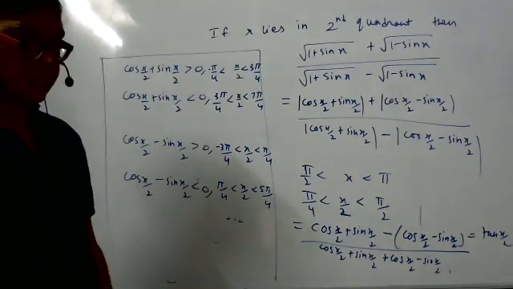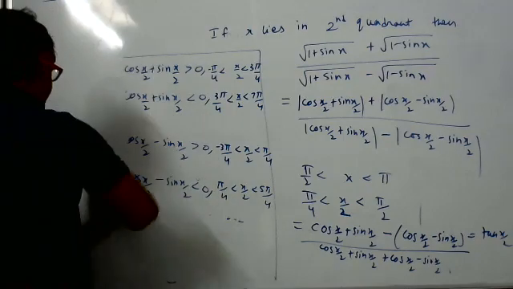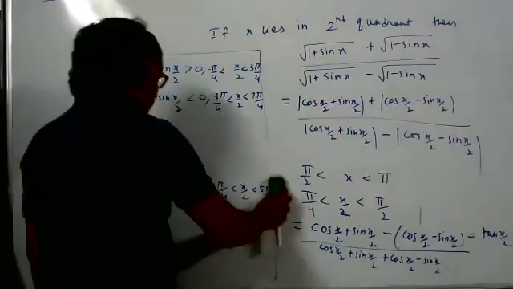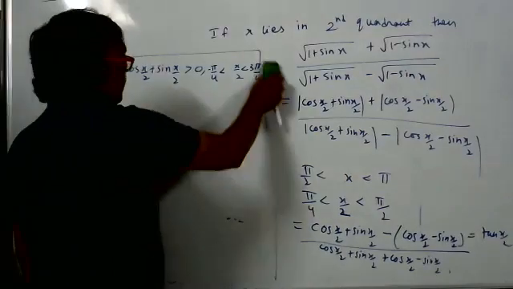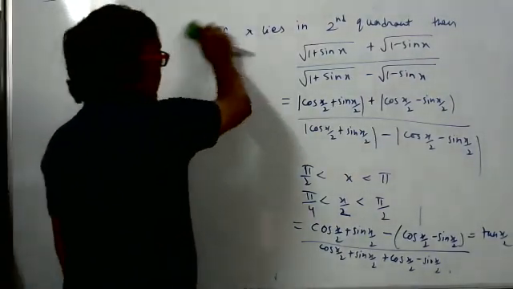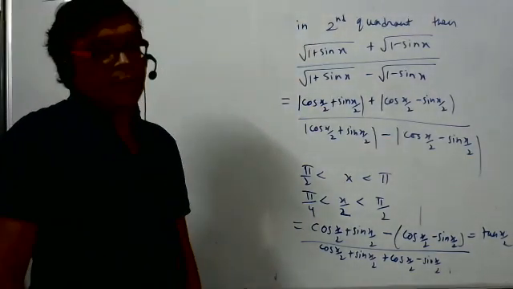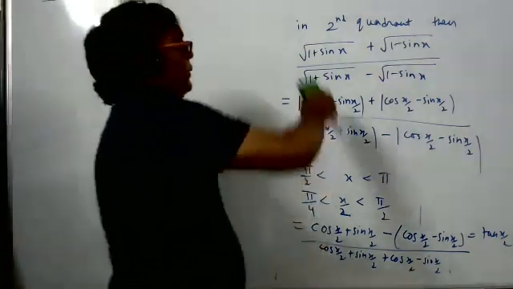The answer will be positive, but how much minimum? He wants a particular answer. So we have to work it out, but such questions should be feasible also. I'm not saying it is a wrong question, but we'll see.